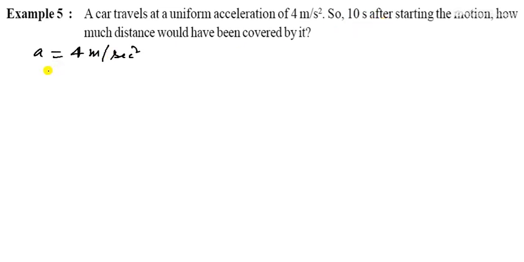Example 5. A car travels with a uniform acceleration of 4 meter per second square. That means it is given as a equals 4 meter per second square. After 10 seconds, starting the motion, how much distance would have been covered by it? So the time interval is given as 10 seconds. How much distance? Now it is the distance.